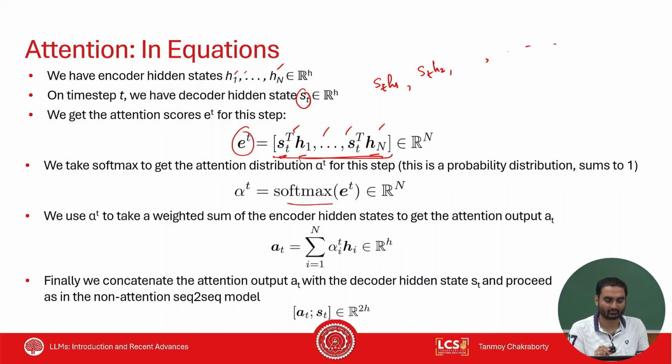Attention scores will be passed through softmax. So alpha T is the attention distribution, which will act as weights, right? So alpha T will then act as a weight for each of these hidden states of the encoder. So alpha i, hi, where i ranges from 1 to n. What is AT? AT is the attention vector, right? Then AT and ST, where ST is the hidden state of the decoder, will be concatenated, right? And then this will be passed through the linear layer.